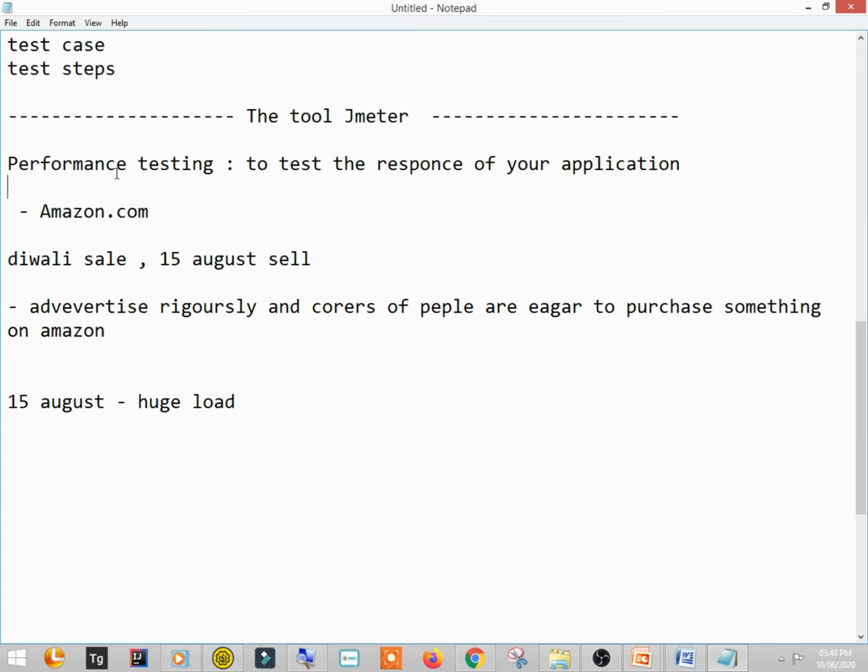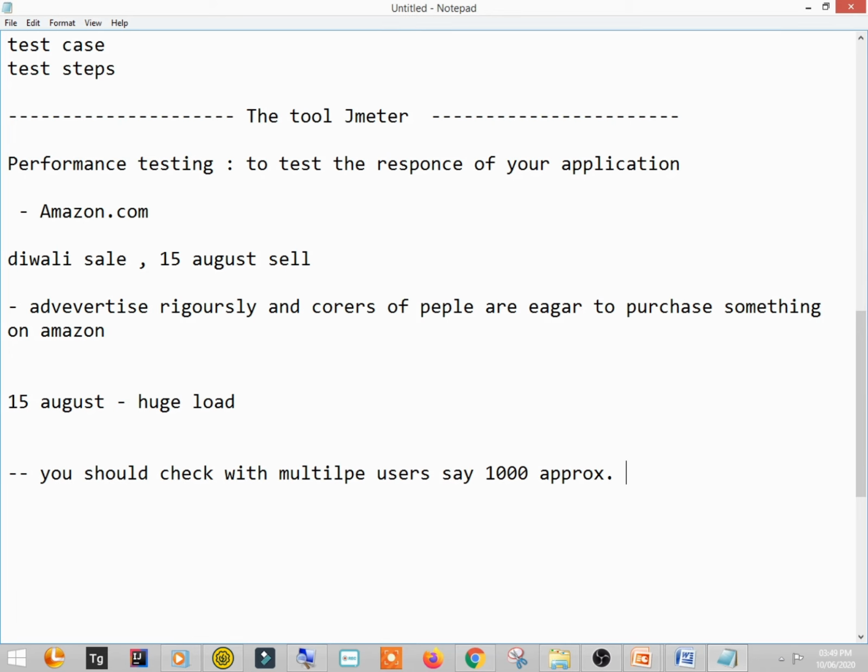It means that for checking the performance of the website, you should check with multiple users, say 1,000 approx, or you may need to check with more than 1,000 people, say 1,000 or 1 lakh approximately.